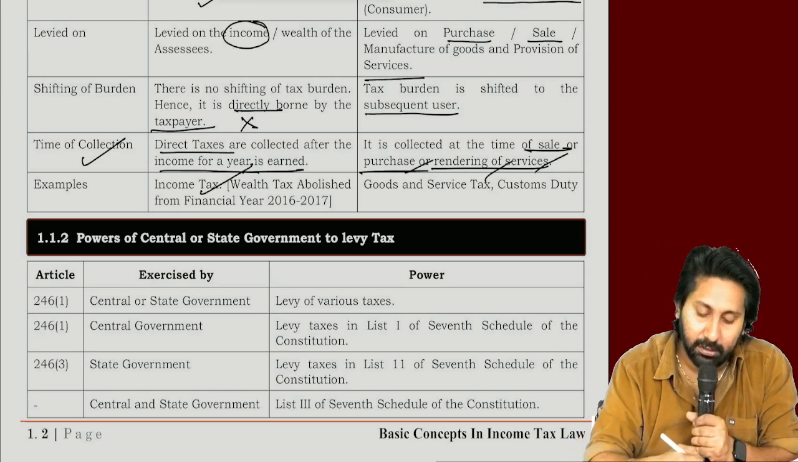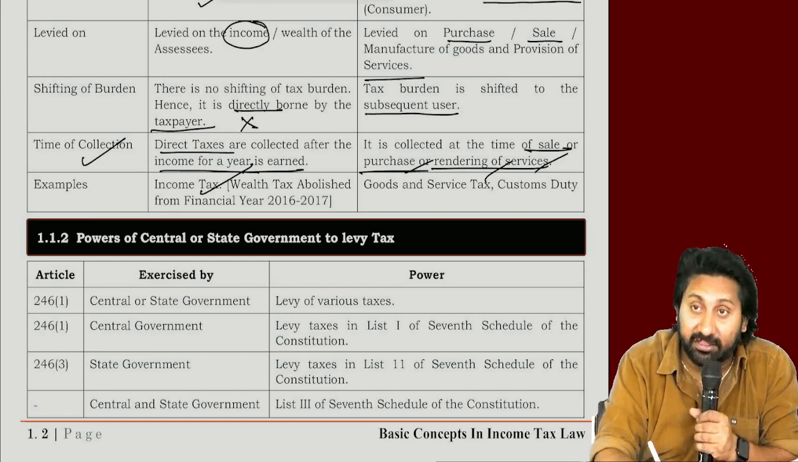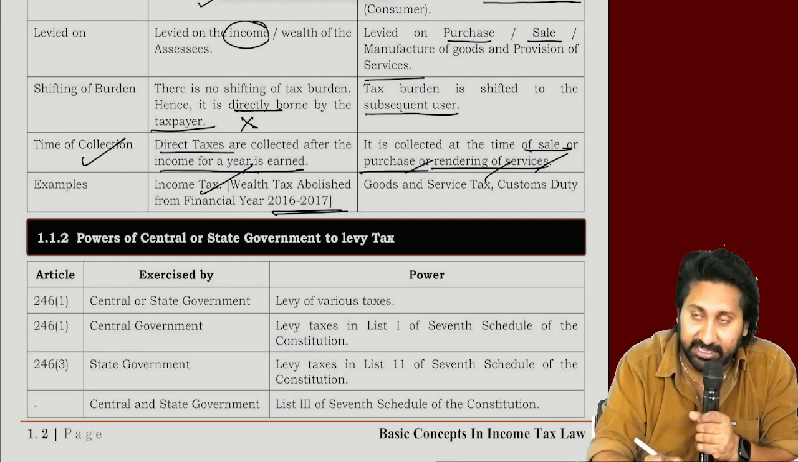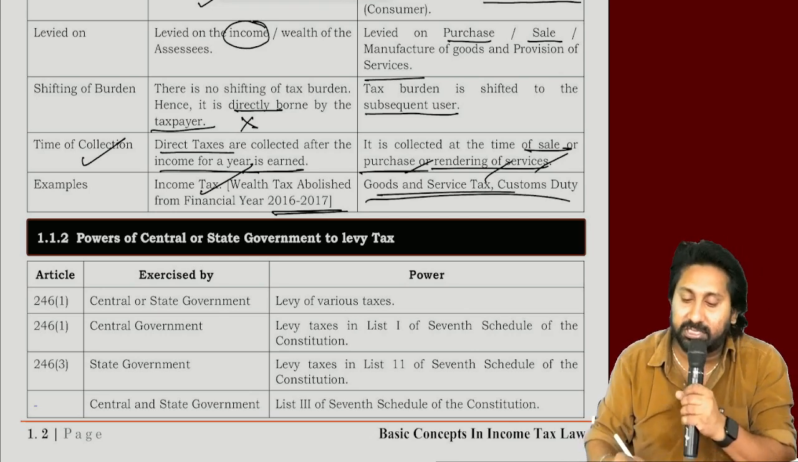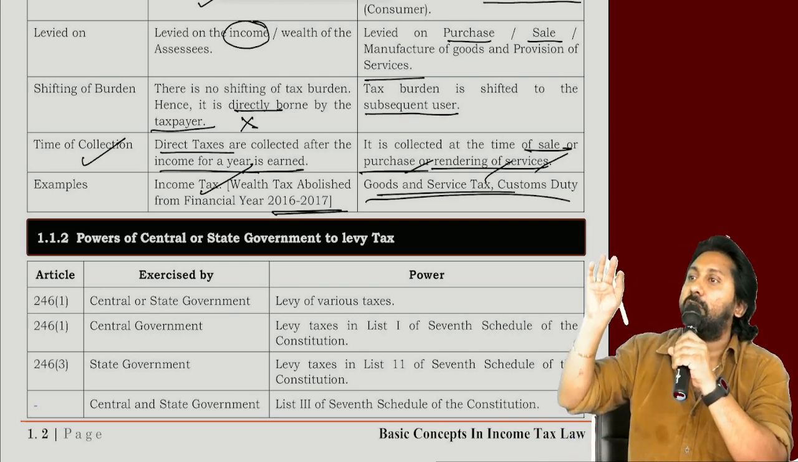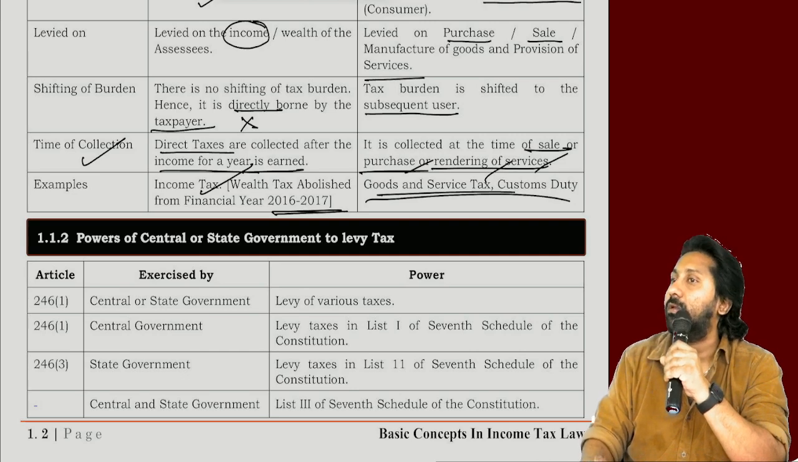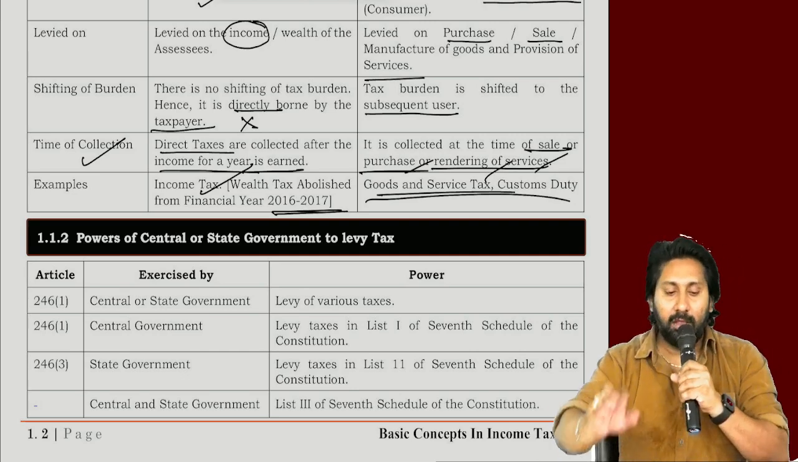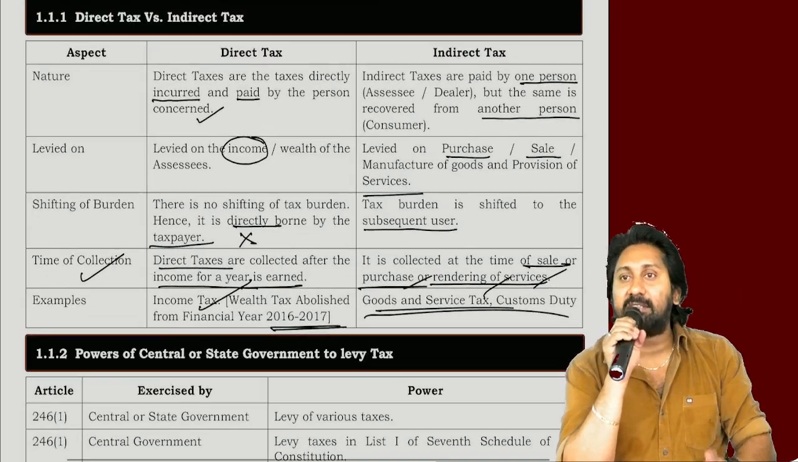Examples? Income tax. I told you wealth tax is abolished in the financial year 16-17. And here it will be goods and services tax, customs duty. All these are different categories. Everyone understood the concept clearly? Yes, everyone? This is the difference between direct tax and indirect tax.